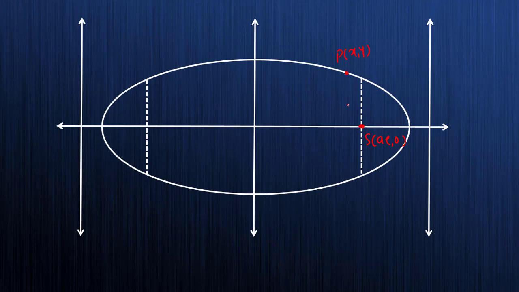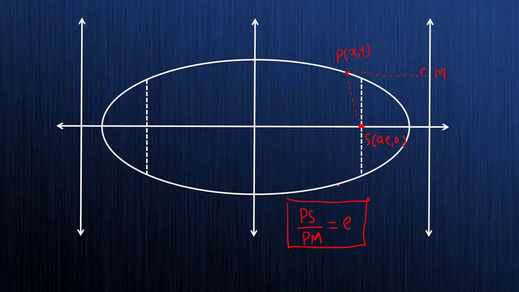So what is the eccentricity? Eccentricity is nothing but, take the perpendicular distance from P to the directrix. So here it is PM and this is PS. What is the eccentricity? It is always PS by PM. It is the distance from the fixed point to the fixed line. So PS by PM is always equal to my eccentricity. It is the same thing in the parabola, in the hyperbola, and in the ellipse. This eccentricity remains the same, which is PS by PM, the distance from the fixed point and the distance from the fixed line.